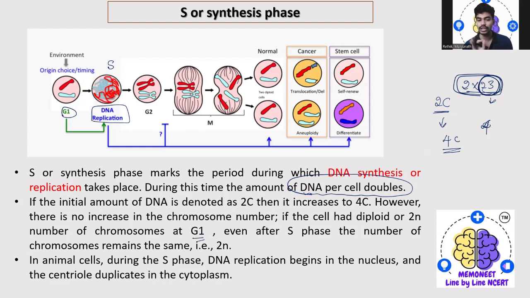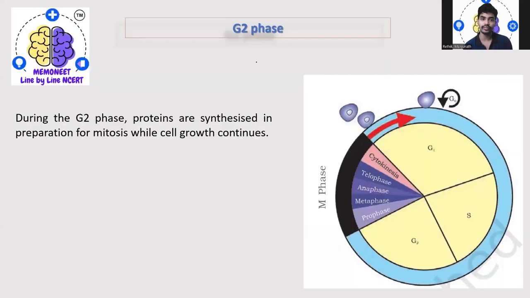So in animal cells during the S phase, DNA replication begins in the nucleus and the centrioles duplicate in the cytoplasm. Coming to the G2 phase, which is gap 2, during this G2 phase, the proteins are synthesized in preparation for the mitosis while the cell grows continuously.